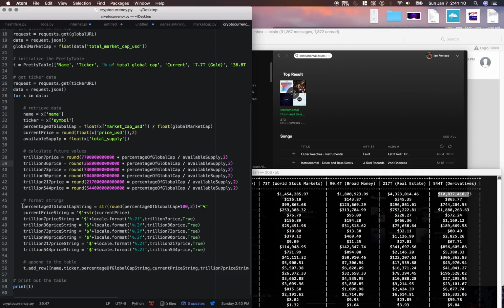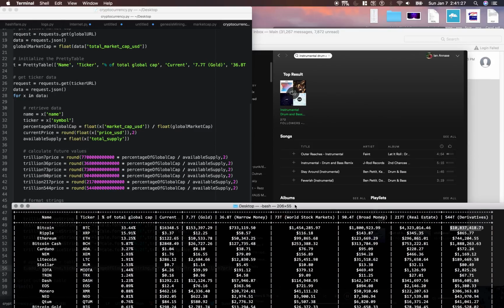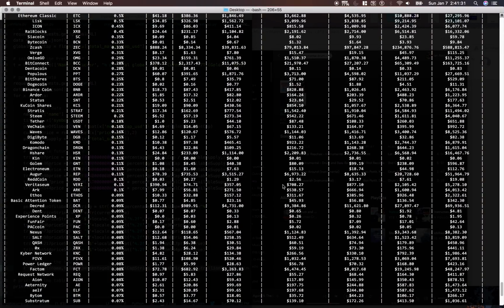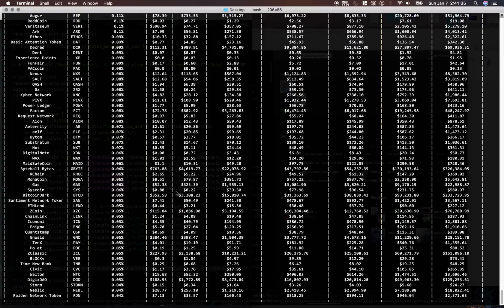And then down here I converted all of those up here into strings so that I could append them to the table. And then I added it to the table, one row at a time. And I'm going to post all this data in a Google Sheet so you guys can check that out. And if you want to download it, you can.